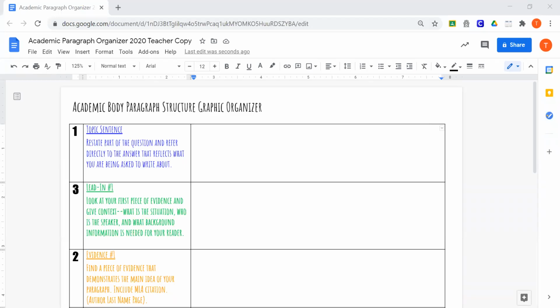So I wanted to really quickly go over with you the paragraph organizer so you know what to do. First and foremost, this is a body paragraph on one of the texts. You're going to want to write the text about either the wants overtaking or their needs. I recommend you start with wants because we have way more text about wants.